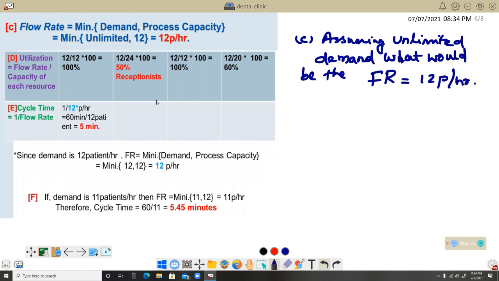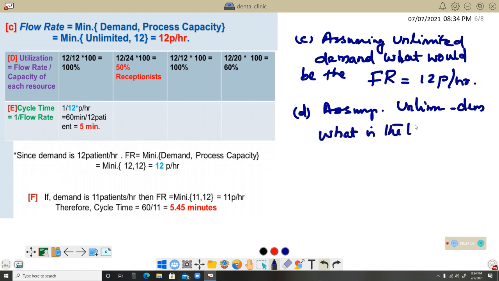That's all. Question number D, we are asked again with unlimited demand, what is the utilization of the resource receptionist. Question number D goes like this. With the same assumption of unlimited demand and so on, what is the utilization at resource receptionist?